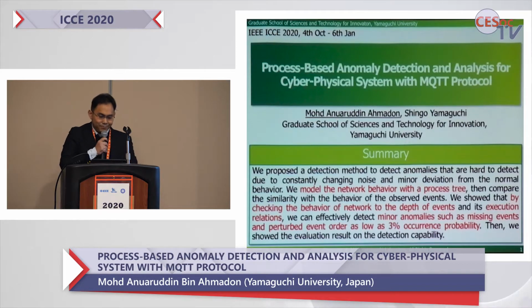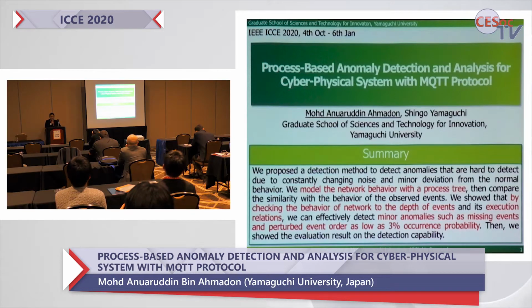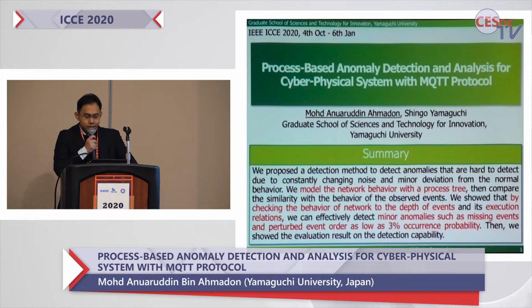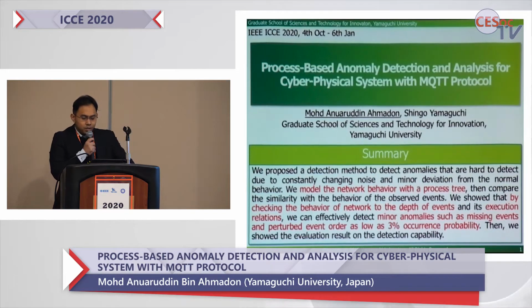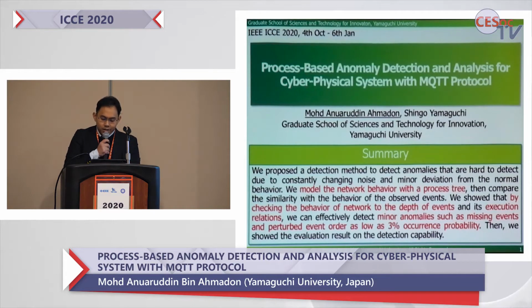Okay. So I will be presenting process-based anomaly detection and analysis for cyber-physical systems with MQTT protocols. Basically, we aim to build a process-based anomaly detection system, where we model the behavior with a process model called a process tree, and we check the behavior of the IoT networks to the depth of events and execution relations. We detect minor anomalies such as missing events and perturbed event order as low as 3% occurrence probability. And we show the evaluation results on the detection capability.